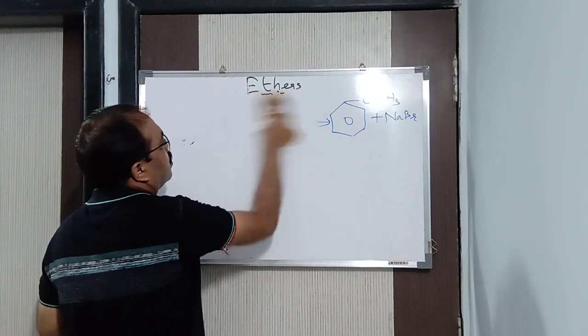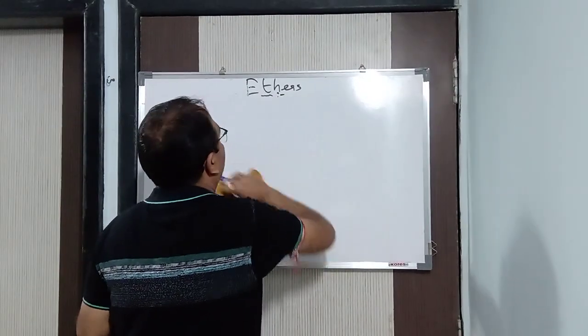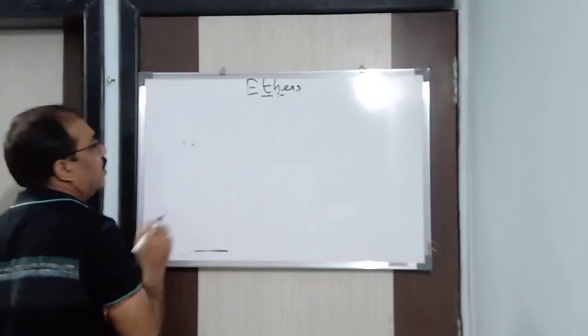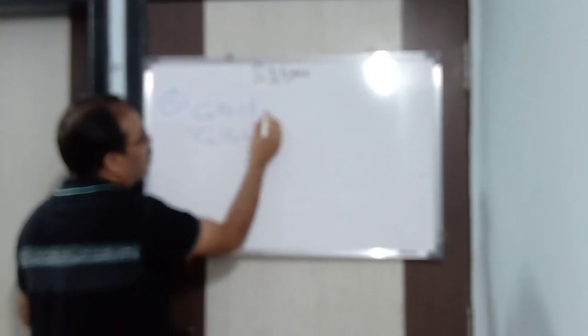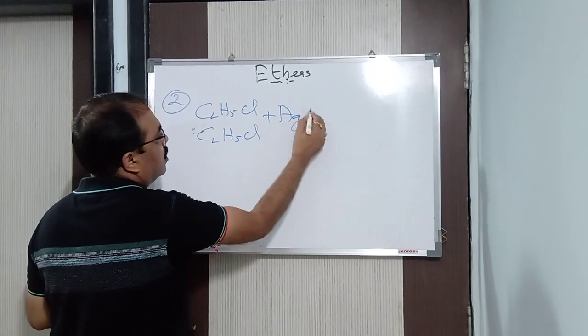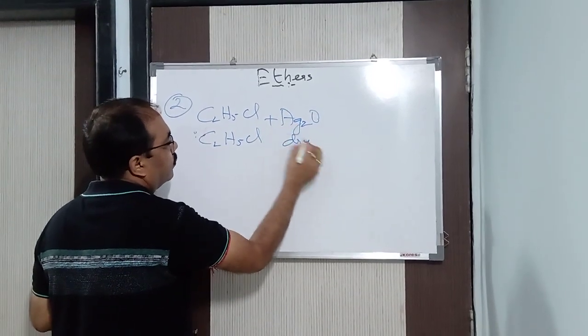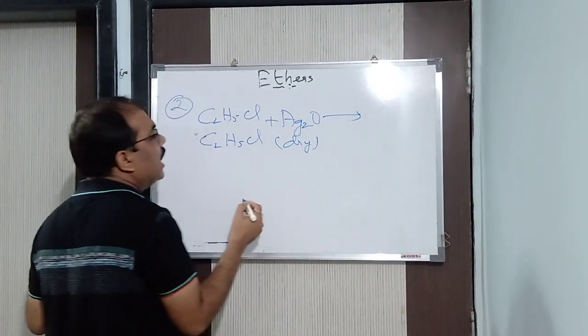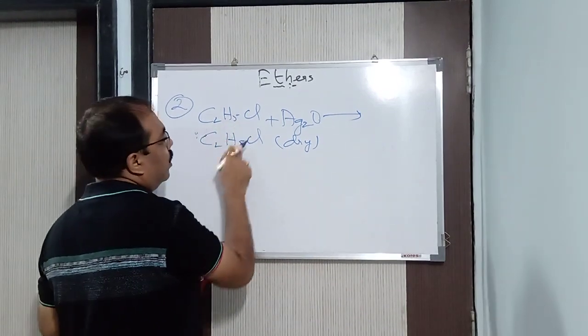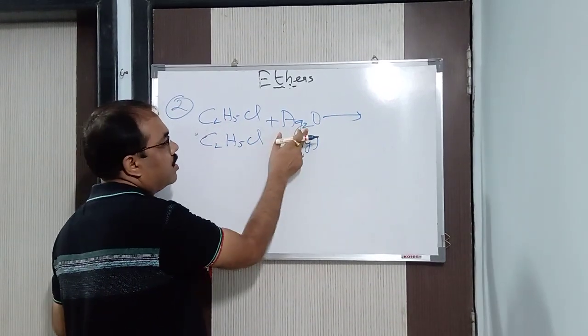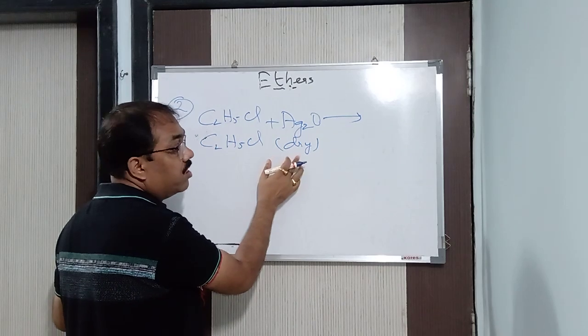Next, there are some other methods by which you can prepare ether. Suppose I take C2H5Cl and another C2H5Cl. Why I am writing in this way, you will come to know. In presence of dry Ag2O, when I heat 2 molecules of C2H5Cl, this should be dry.